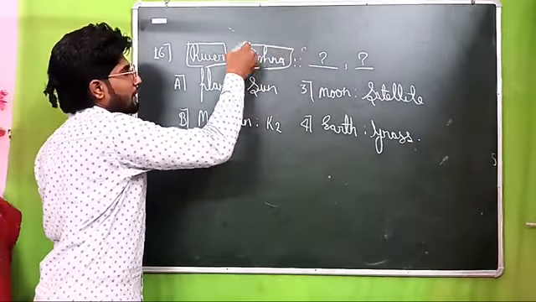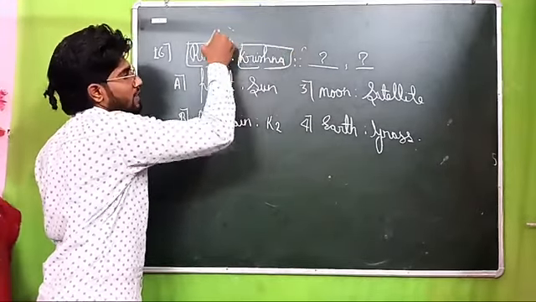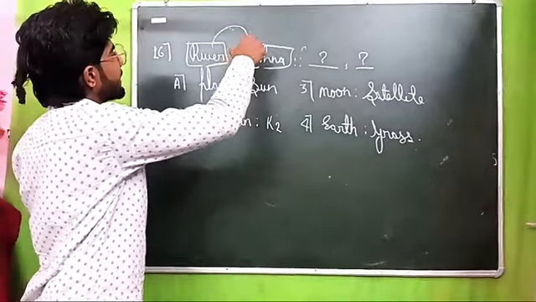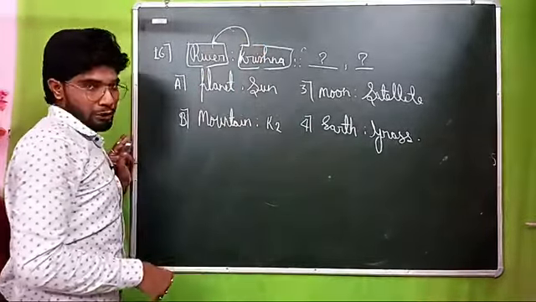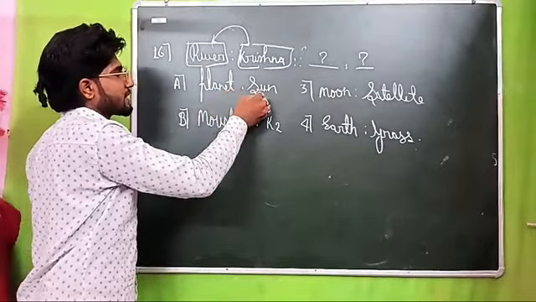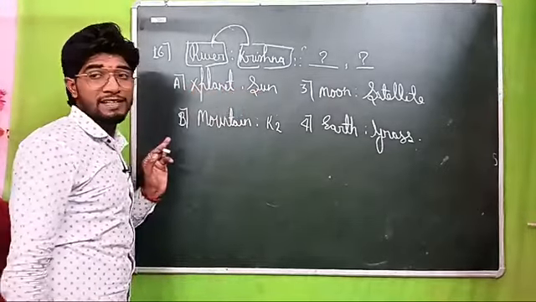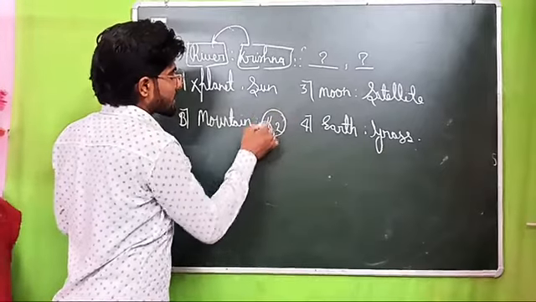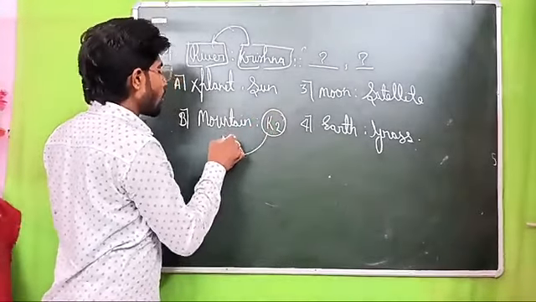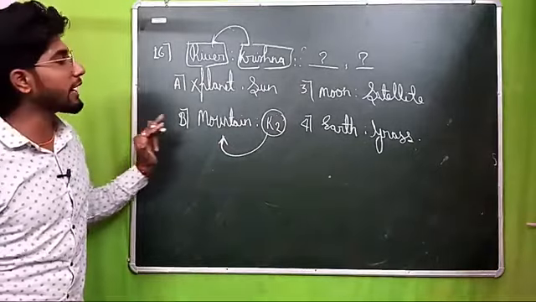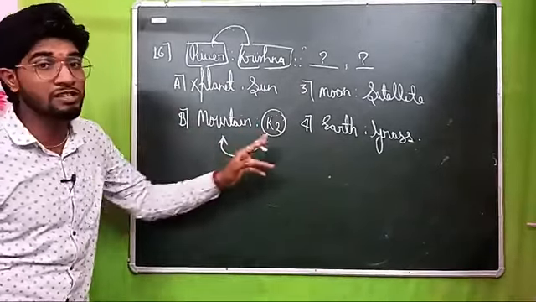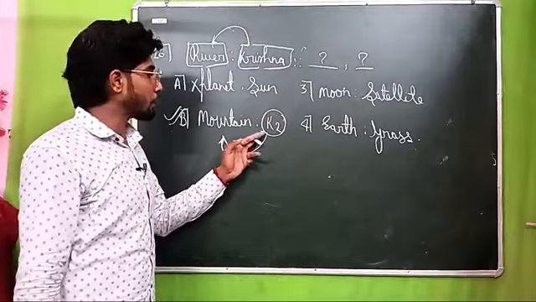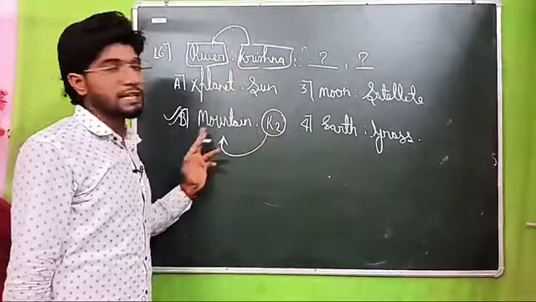Now understand the question: river and Krishna, the second word. Everyone knows Krishna is the name of a river. So the second option is the name of the first option, a match. Sun is a planet? Wrong, the sun is not a planet, the sun is a star, yes or no? Mountain K2: the second word is the name of the first word. Yes, K2 is a mountain as Krishna is a river. So option B is the right option, because Krishna is the name of a river, so K2 is the name of a mountain.